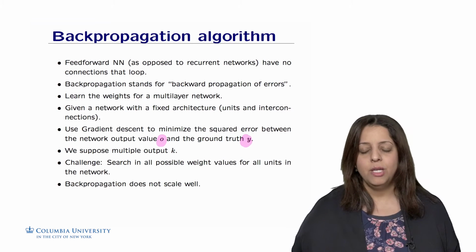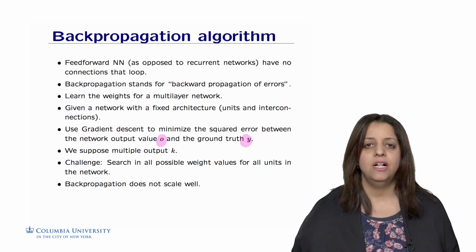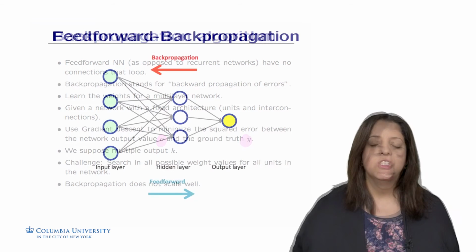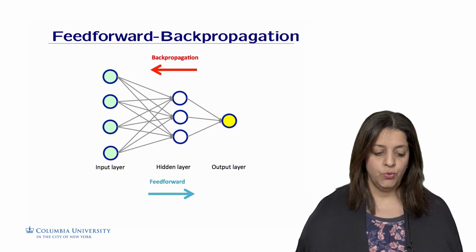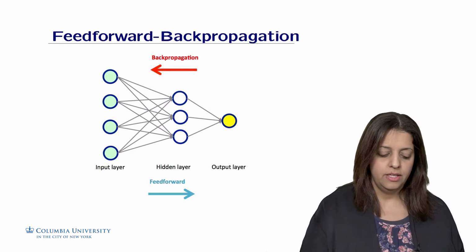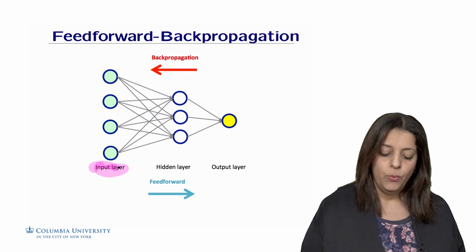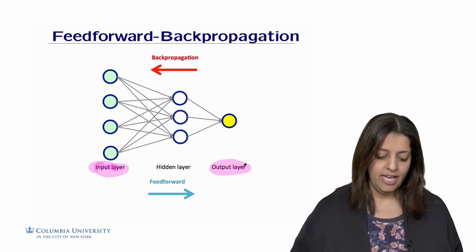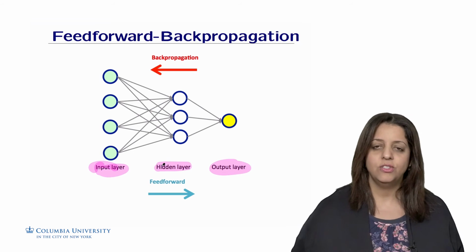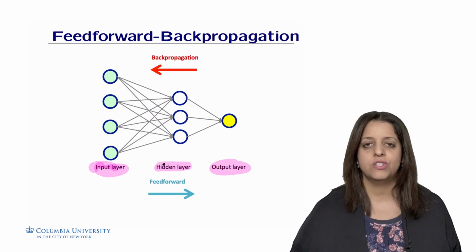One of the main observations about the backpropagation algorithm is that it does not scale well. So let's illustrate how backpropagation works. We're going to have some data in the input layer. We have an input layer, we have an output layer that is the prediction, and we have a hidden layer in the middle that compresses the data and extracts extra features from the data.